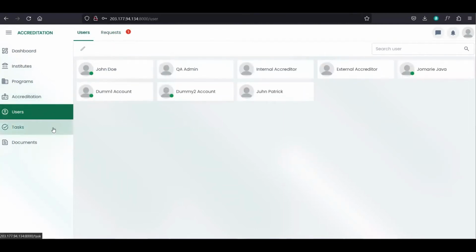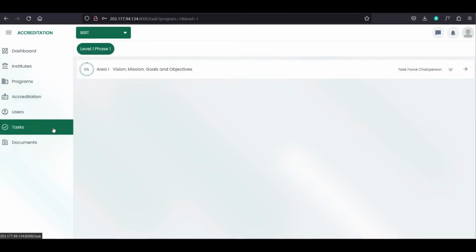And we also have tasks. So from here, we can see the tabs. So this one is, you can select which program you are assigned. So for example, this authenticated user is assigned to BSIT and level 1 phase 1.